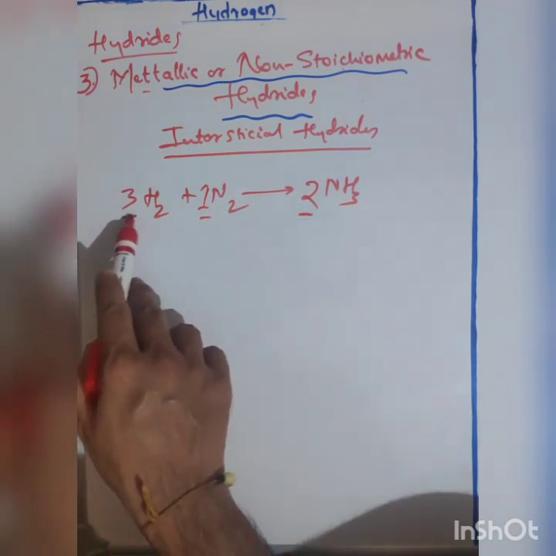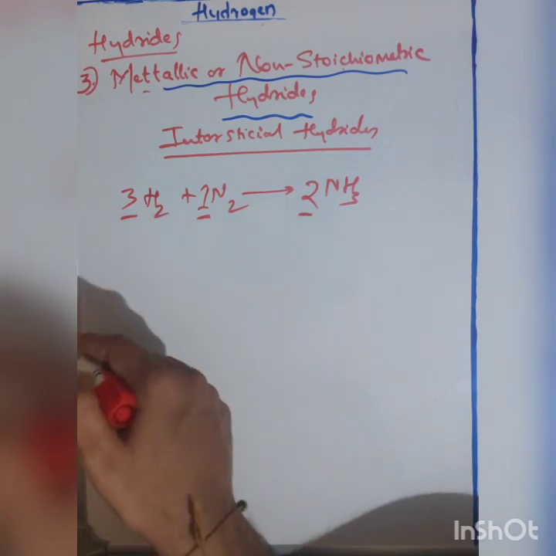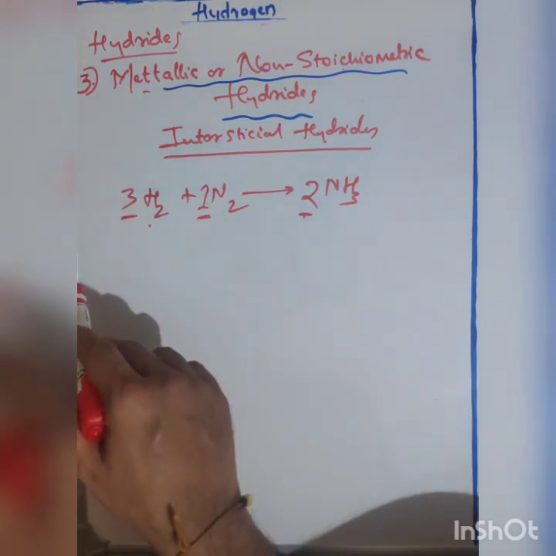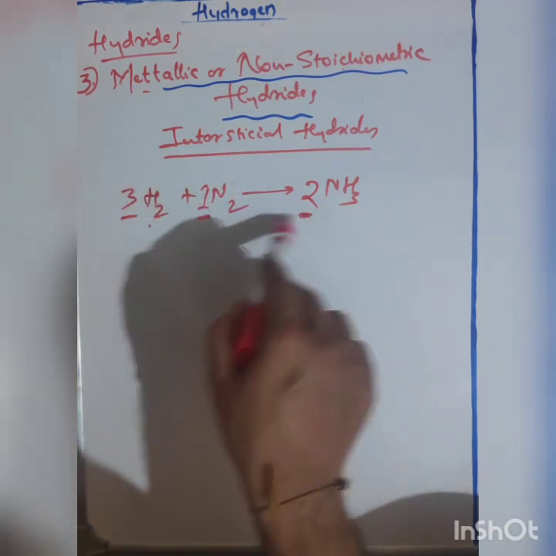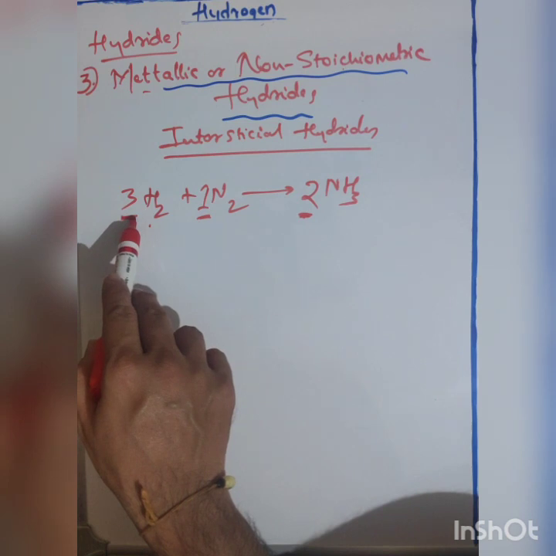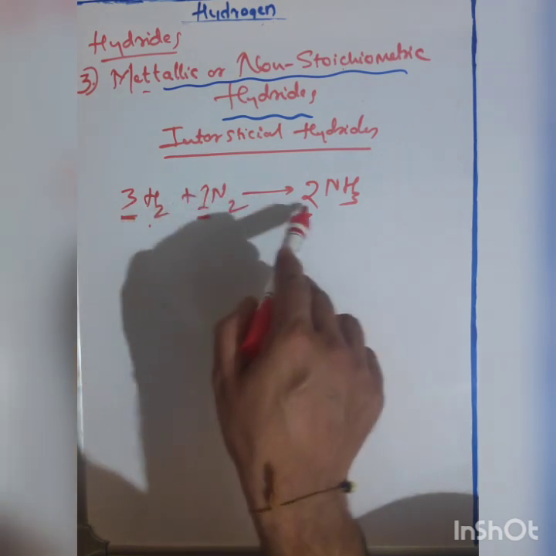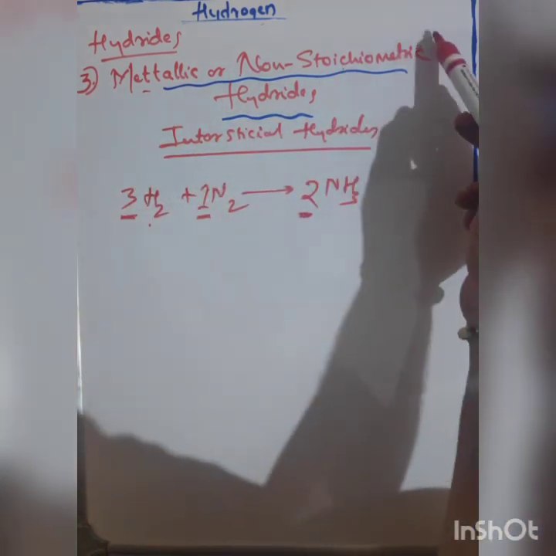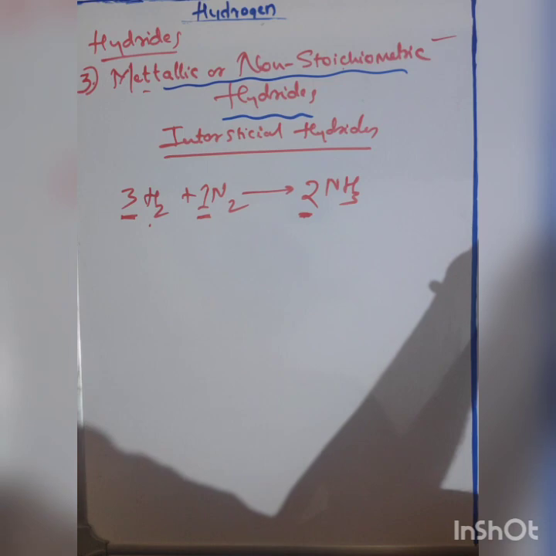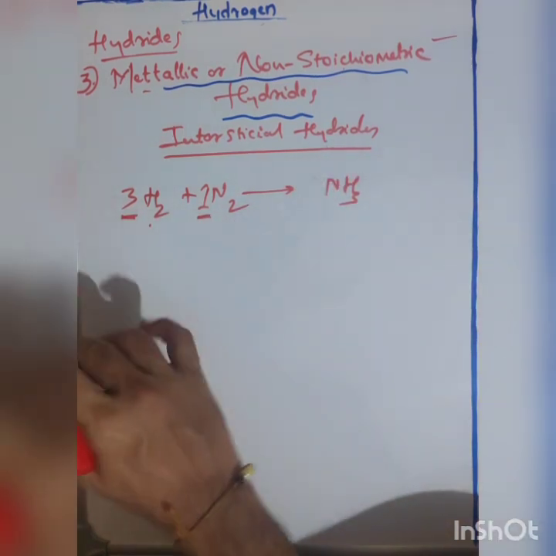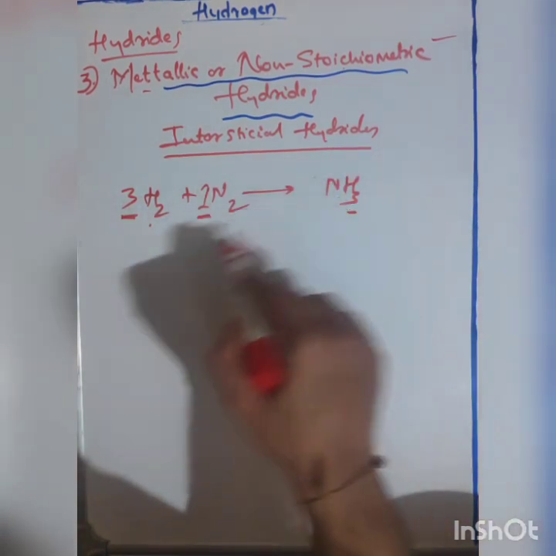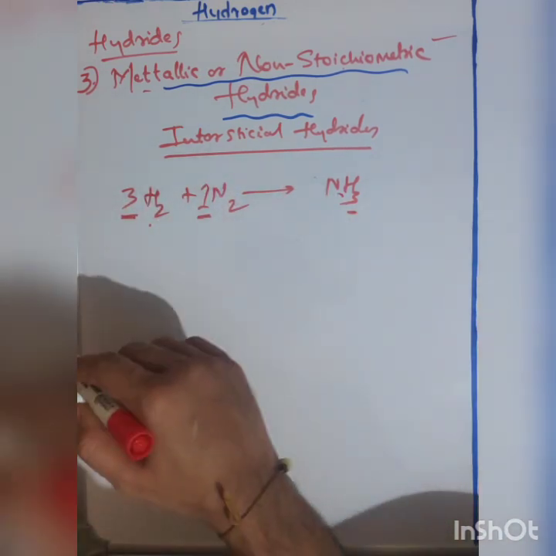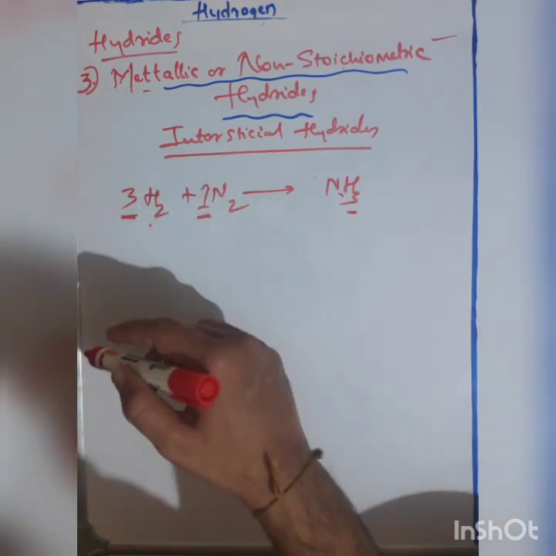Whatever number is present there is called the stoichiometric coefficient of the reactant or of the product. So whenever ammonia is formed, 3 moles of hydrogen and 1 mole of nitrogen combine to form NH3. Generally each reaction has stoichiometric coefficients. If I write just NH3, exactly 3 hydrogens are combining with the nitrogen, so it has a definite value. That is termed as stoichiometry.